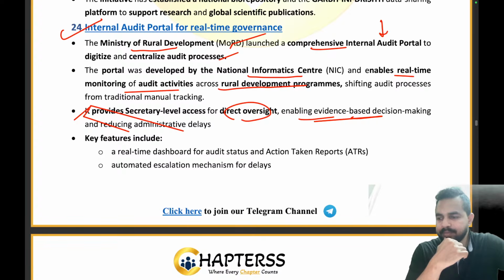Clear to everyone? Okay ji. And please tell me the name of the ministry which has come up with this initiative. That is Ministry of Rural Development. That is the right answer.